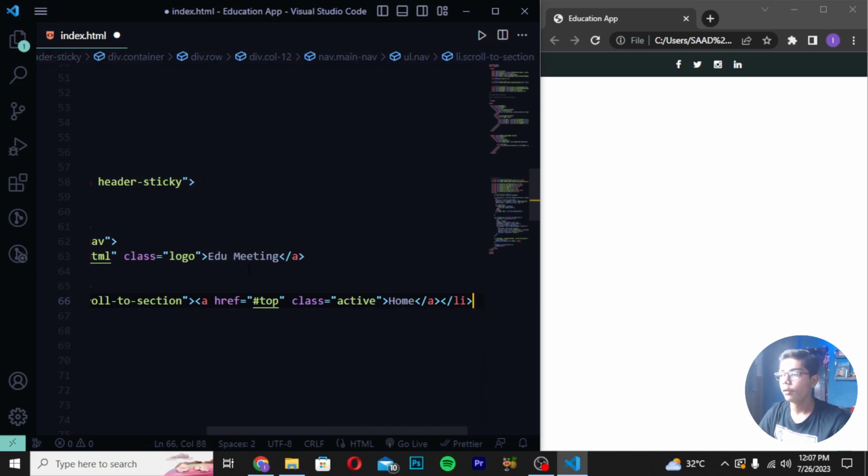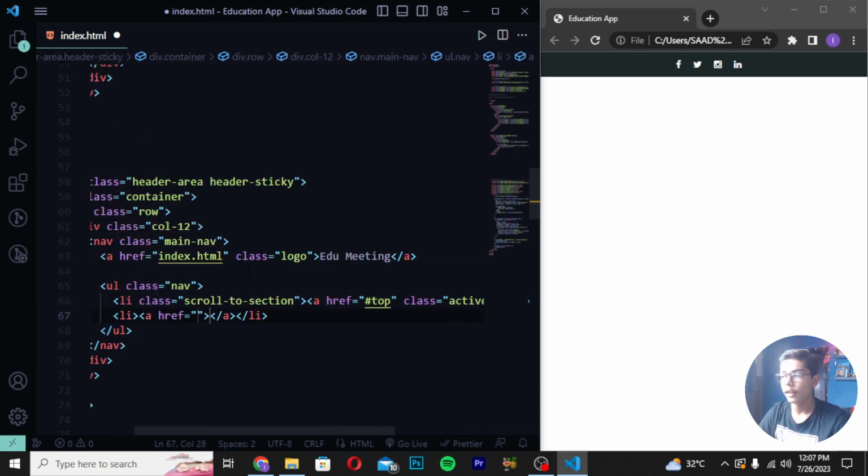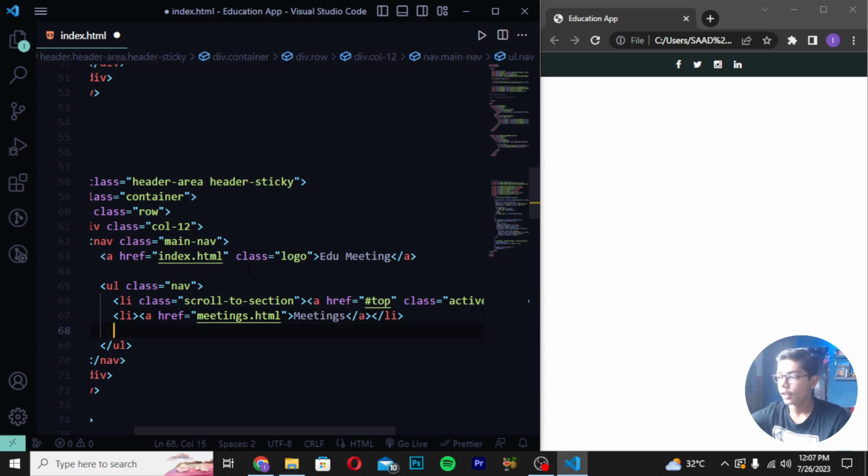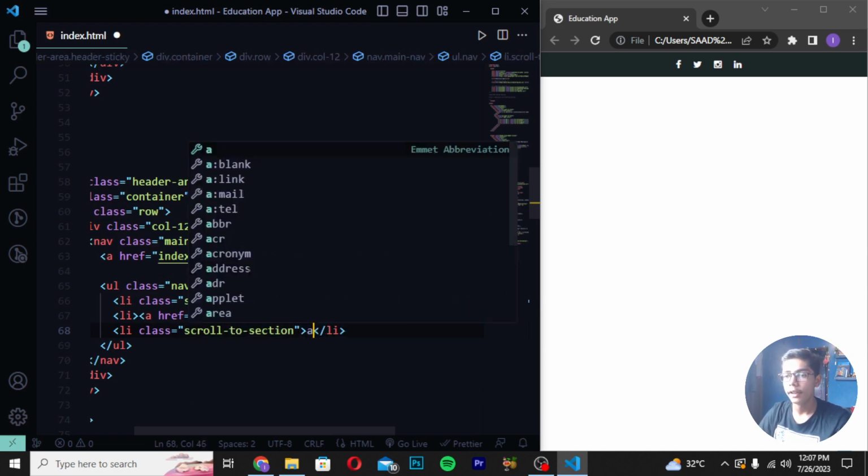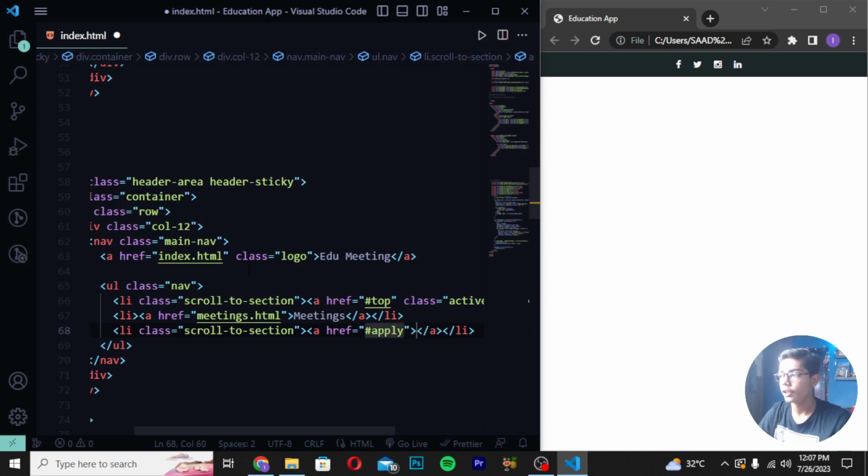After writing this, you have to move down, write an li tag, and then write meetings, like this. Then you have to write meetings, and then move down after this li tag and create another li tag. In this li tag, I will be creating a class. In the class, I will be writing scroll-to-section, like this, and writing an a tag in which I will be writing hashtag apply, and writing Apply Now.